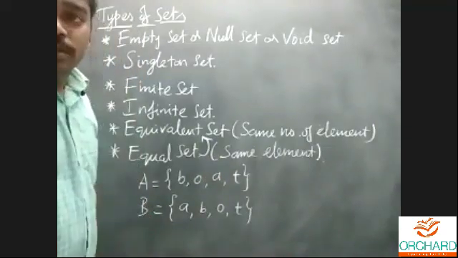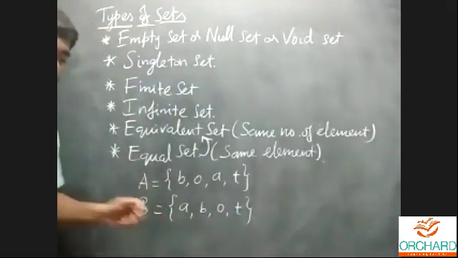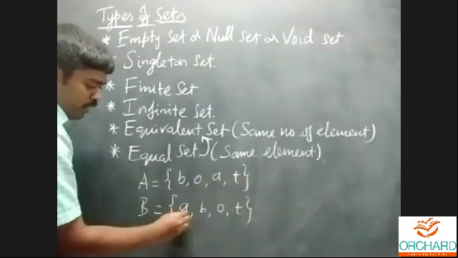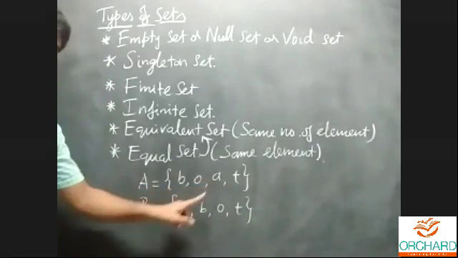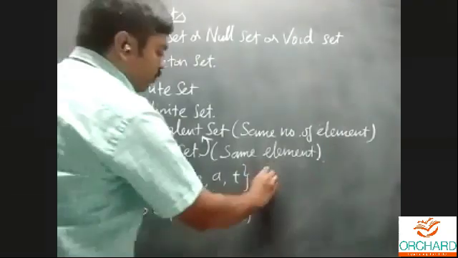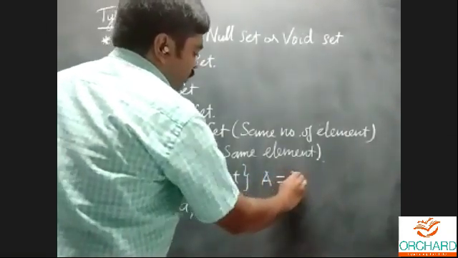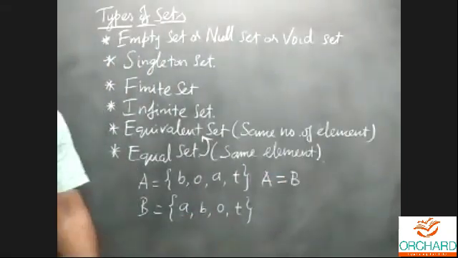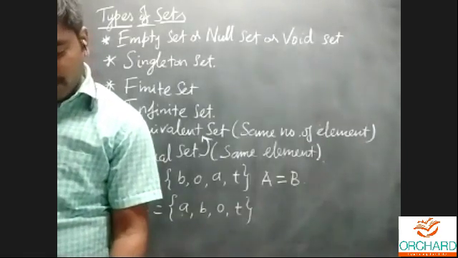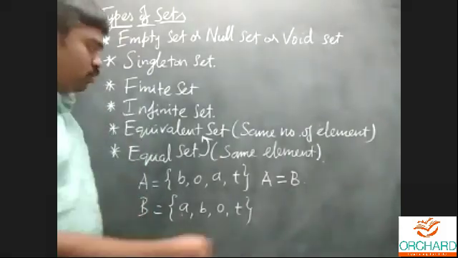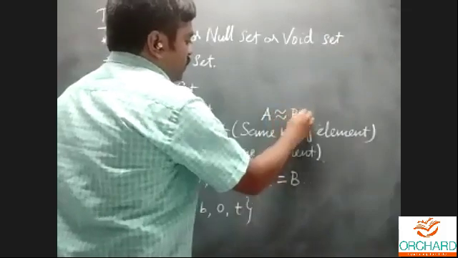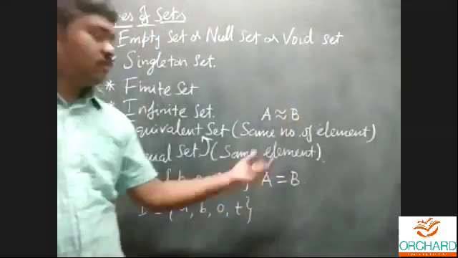Okay. So the example for equal set. B-O-A-T, but the elements are B-O-A-T. Okay. How many elements? 4 elements, but the same 4 elements in sets A and B. Therefore, A equal to B. This is the example for equal set. And for equivalent set, you use the notation that A is equivalent to B. This is the symbol for equivalent.